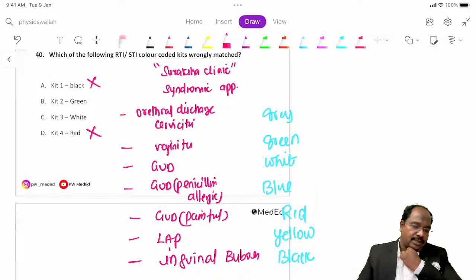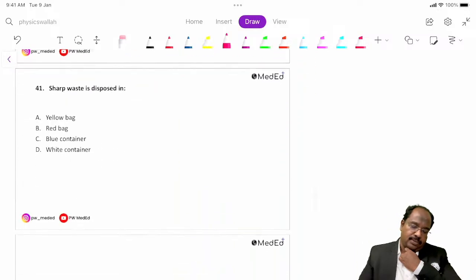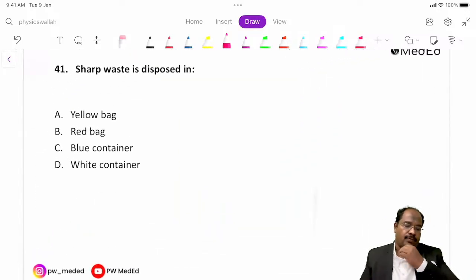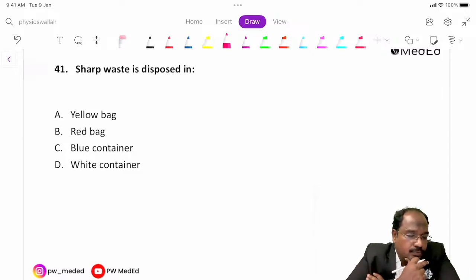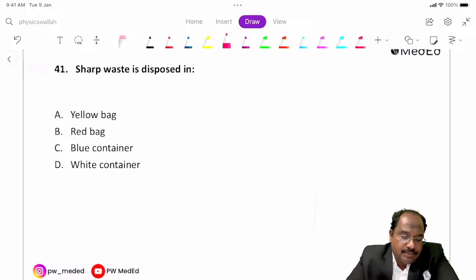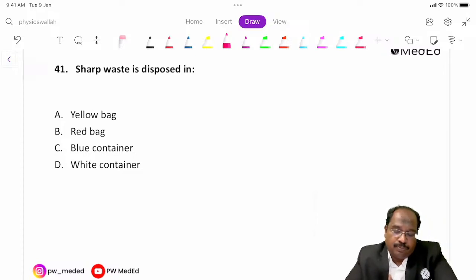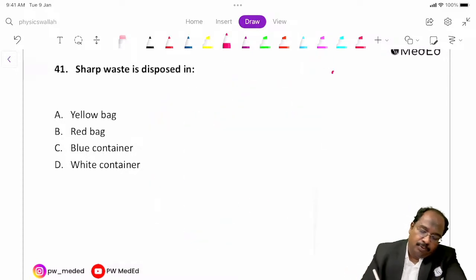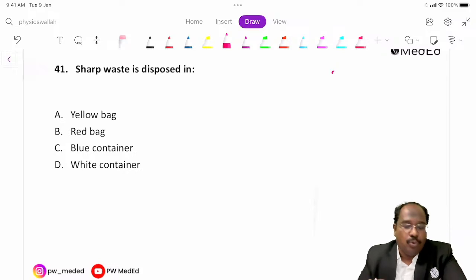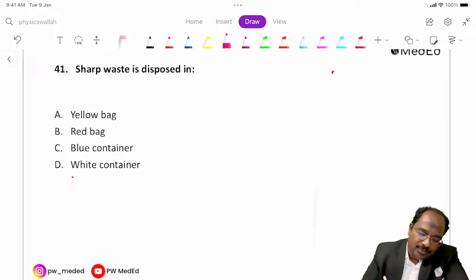Shall we go to the last question, guys? This is the last question. Answer this question. Sharp waste is disposed in what? Is it blue or white? Yes, it is the white container.